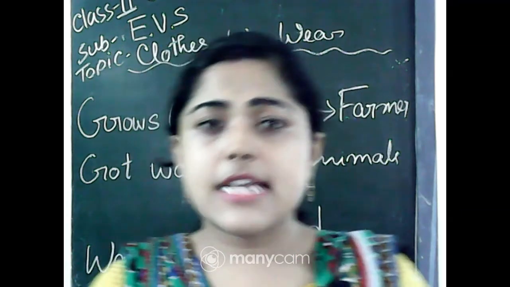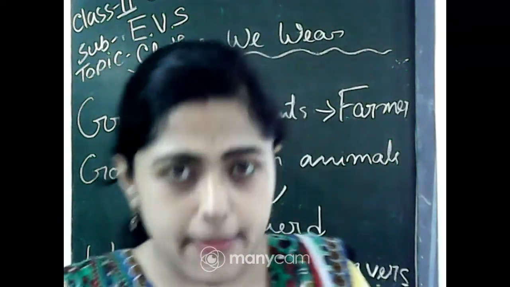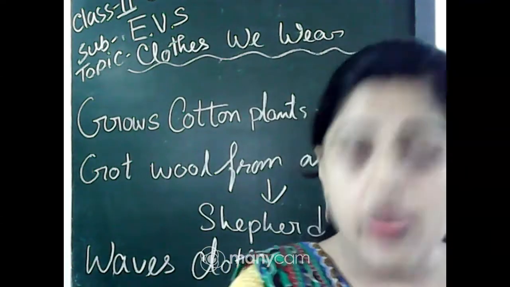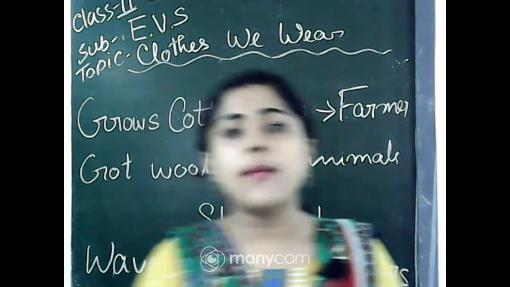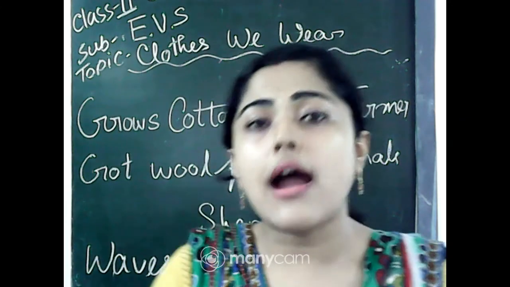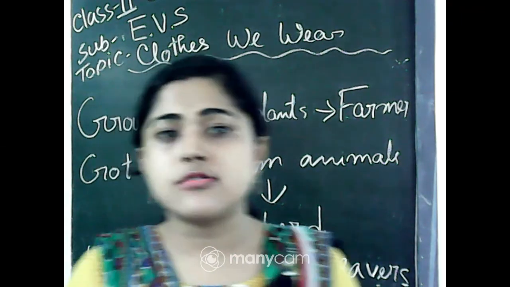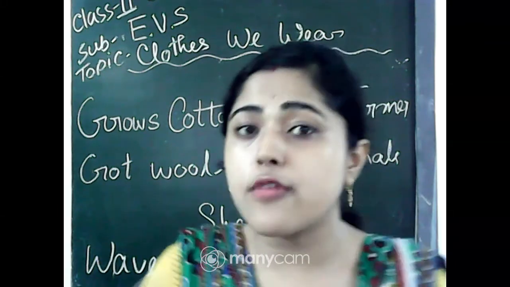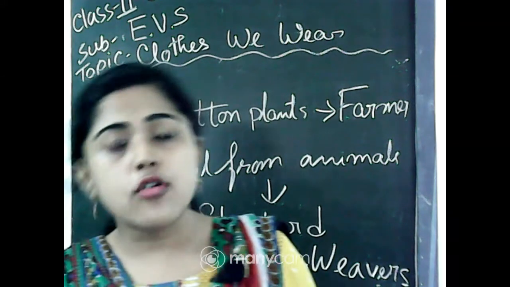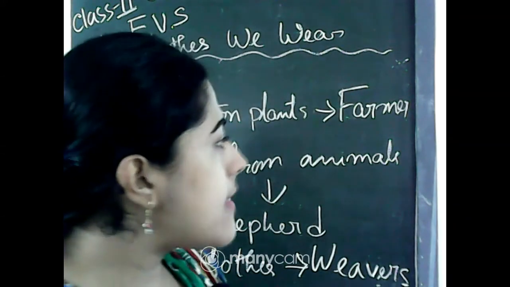And after this picture, you can see the shopkeeper. You already know about the shopkeeper, right? The shopkeeper sells different types of clothes. So, when we go shopping at any shop, we can see the people who work there and show us the different types of clothes. Those people we call the shopkeeper.